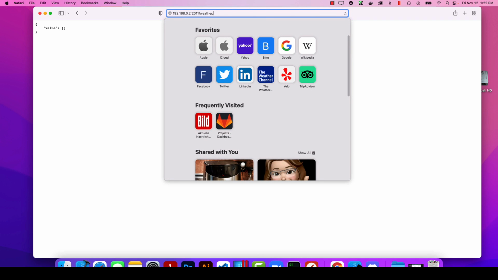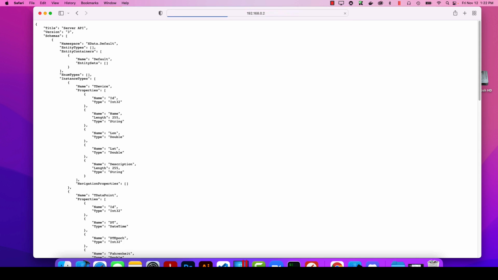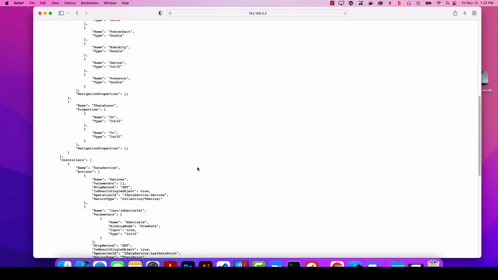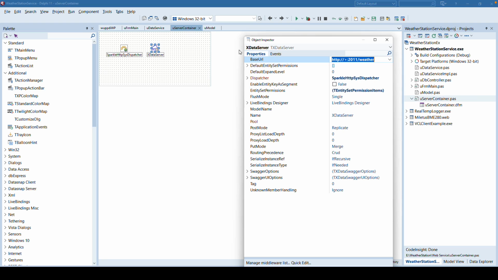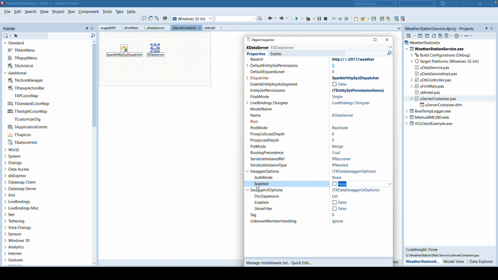So now we also can access the model in a very technical way. That means, what does this web service offer? This is used also internally by XData. It defines all the data points. This would be something you could also give out as a description, but it's very cryptic. So in order to enable this additional information, you just have to enable Swagger, and you have to enable the Swagger UI using these two settings, setting them to enabled.